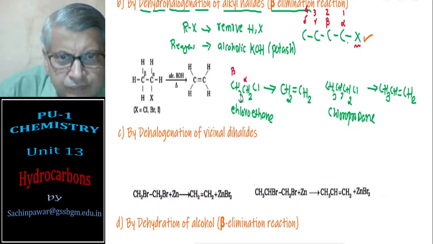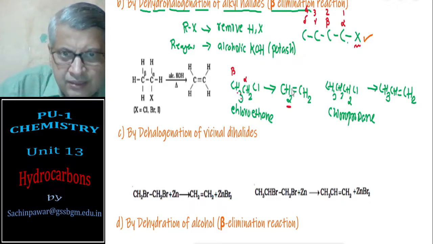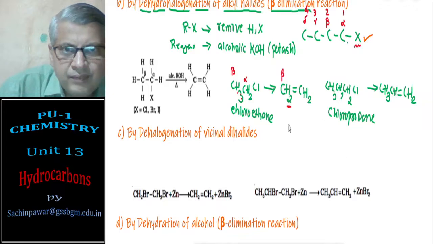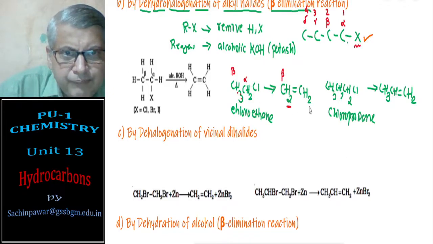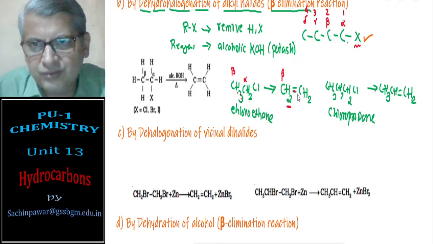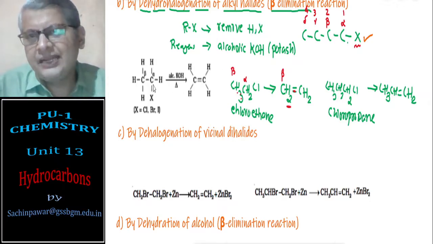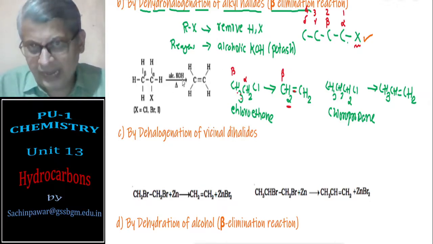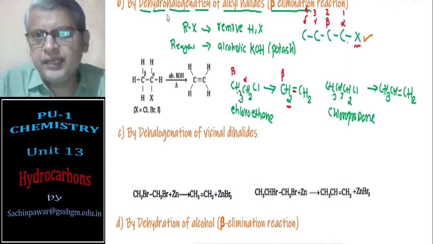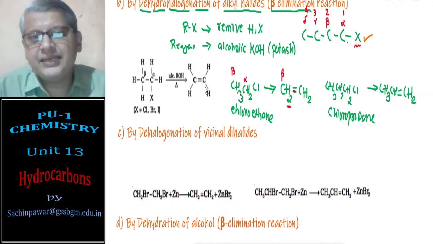So here one hydrogen atom is gone, so 3 hydrogens become 2 hydrogens. And the halogen goes from CH2. So to compensate the valency, you have a double bond. So the reaction goes like this: when alkyl halide is heated with alcoholic potash, it undergoes dehydrohalogenation reaction to form the corresponding alkenes.